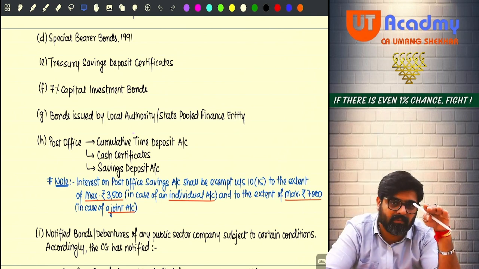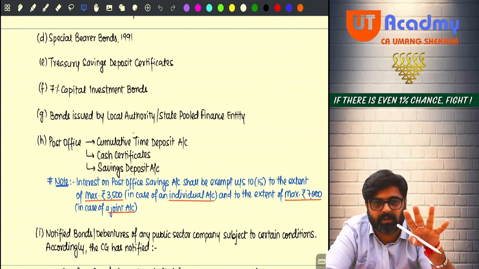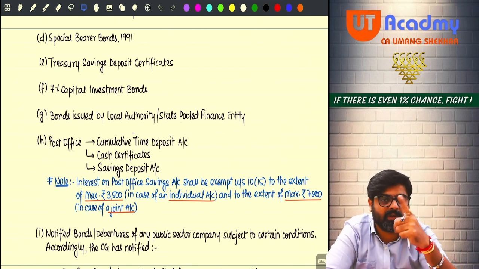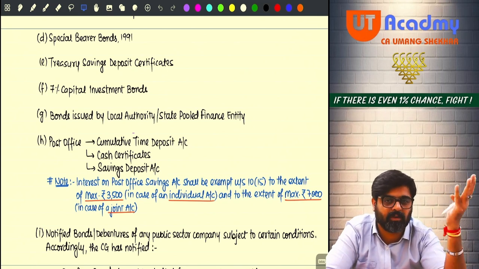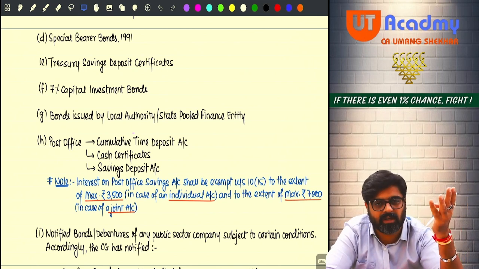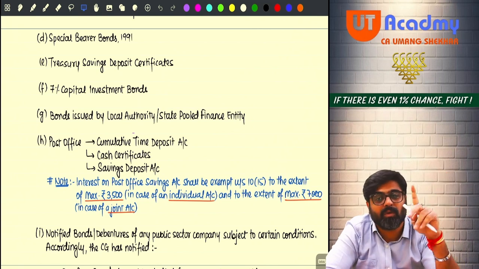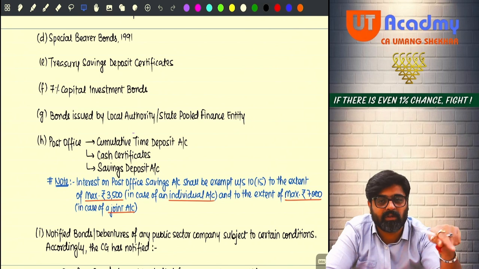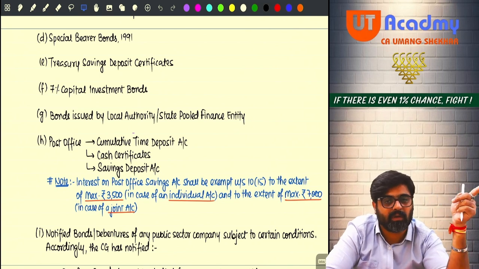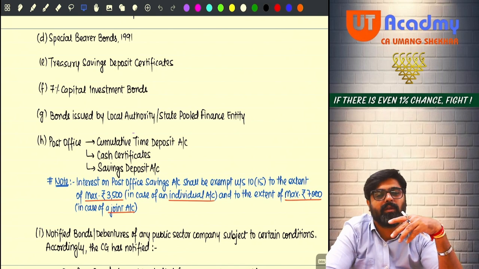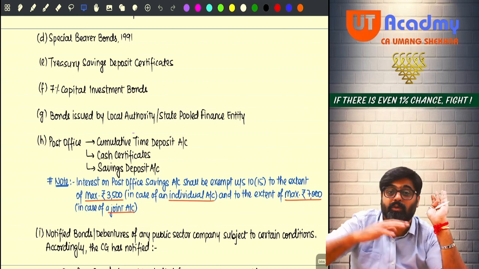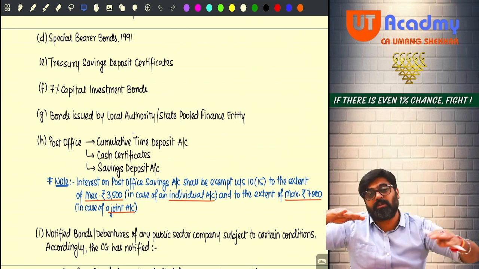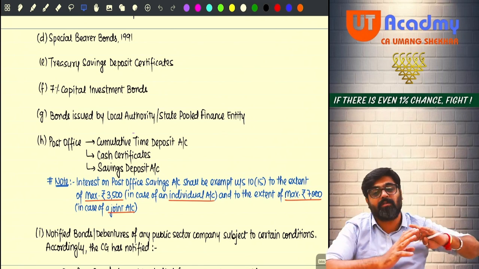So there is a certain time till which you have to keep it with the post office. You cannot withdraw that amount. And after that, whenever there is maturity of your fixed deposit with the post office, at that time they will ask you, do you want this FD to continue along with your interest? Then it will continue for the next 5 years. You said, okay, no, I don't want the money right now, invest it.